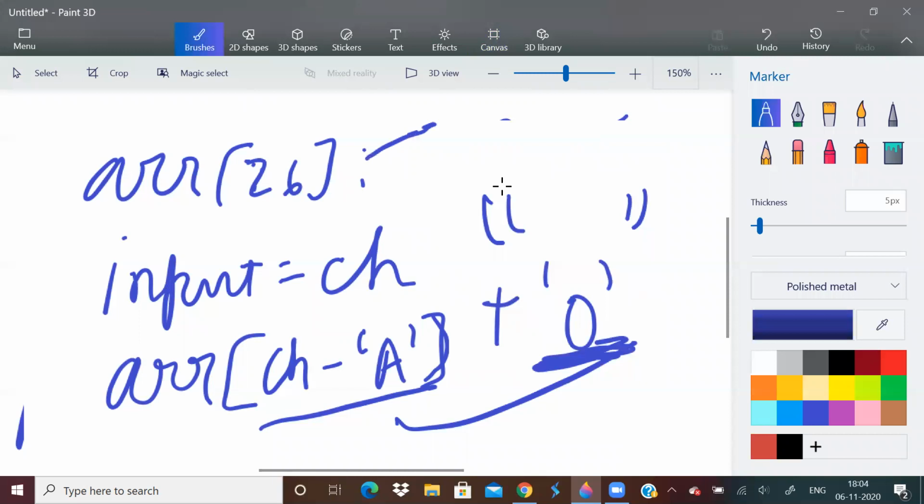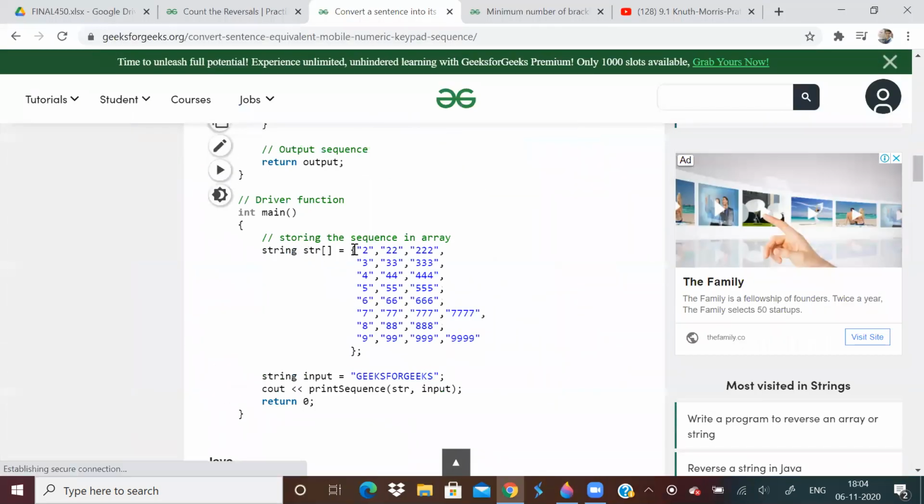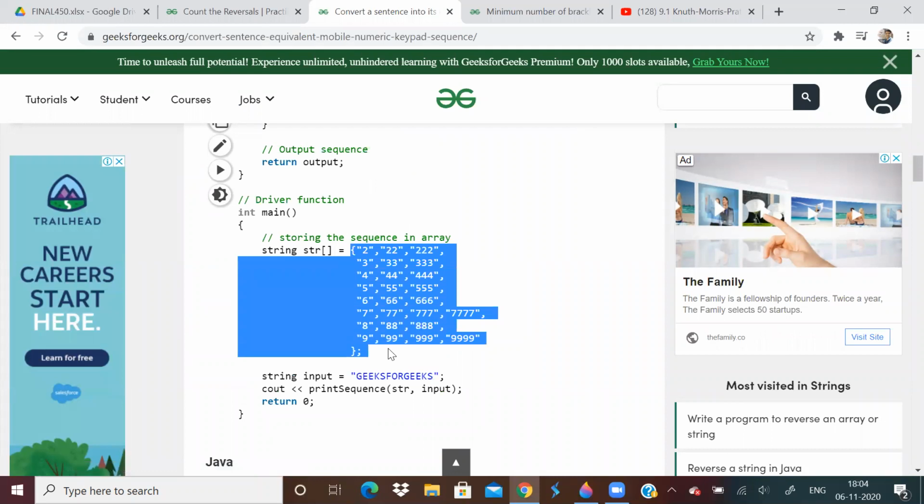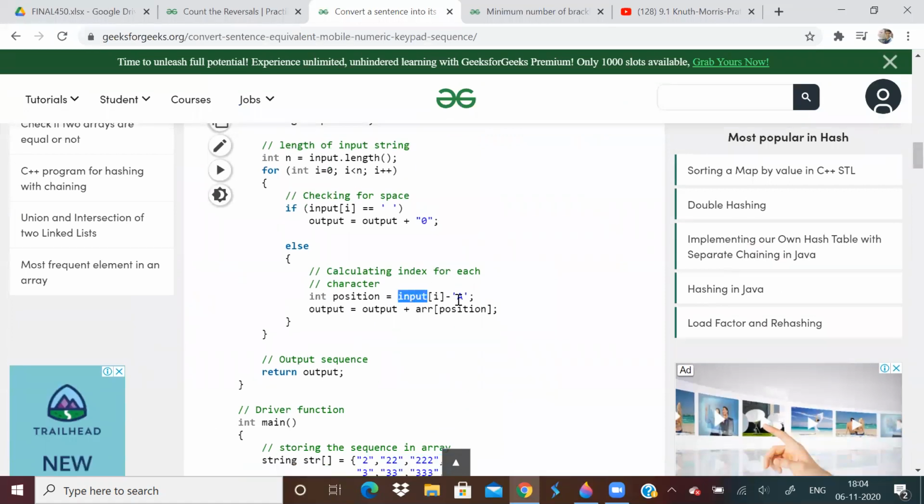This array is what? This array is the pre-computed array. So if you are not understanding what I'm saying, it is given over here actually, the same thing I'm telling. See, they have already computed all these things, and they're storing them in an array. And then every time they are just taking the index.